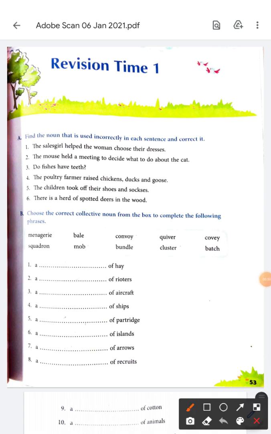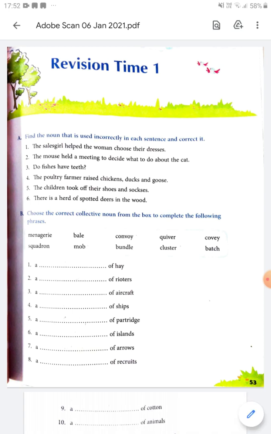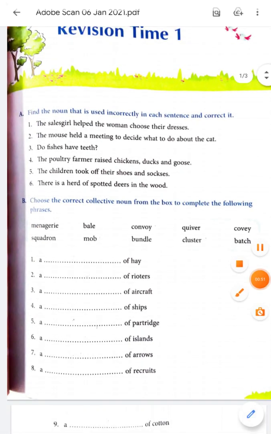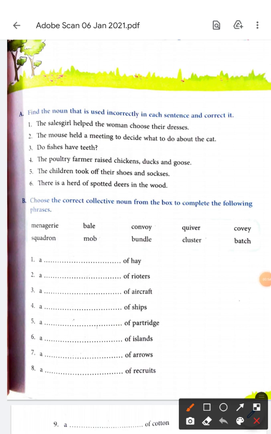Let me see how many of you remember what we had been doing. Find the noun that is used incorrectly in each sentence and correct it. We have to find the noun which has been used wrongly and then we have to correct that. The salesgirl helped the woman choose their dresses. Their dresses. That means it has to be used as a plural. So it will not be woman, it will be women.